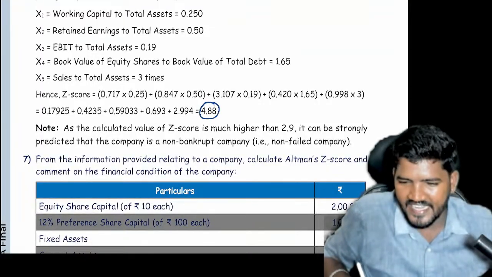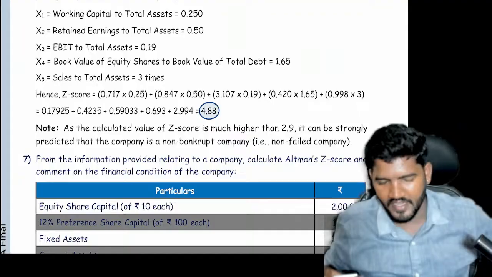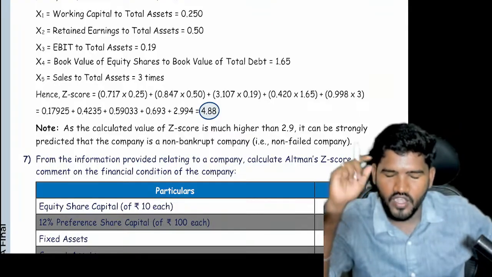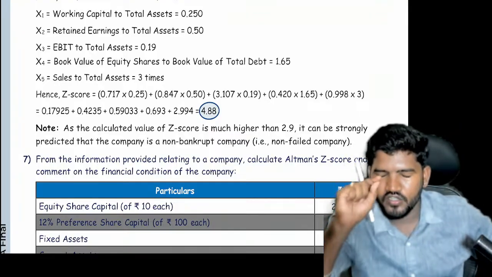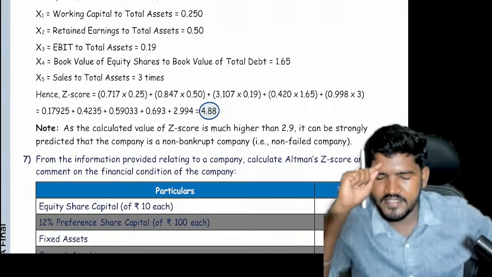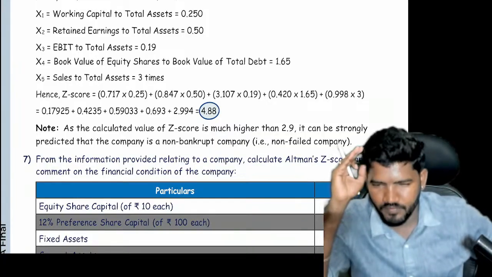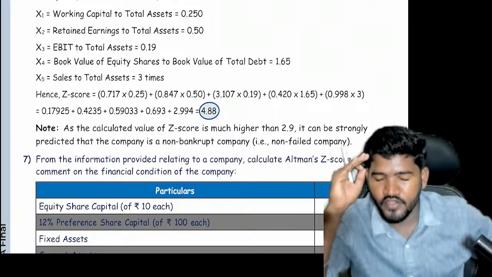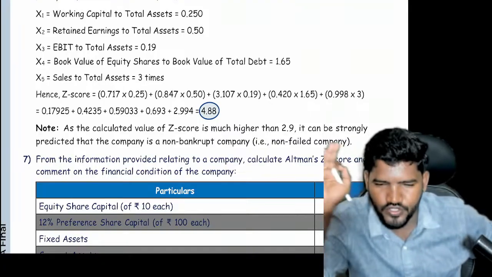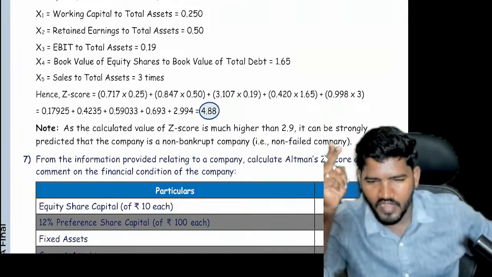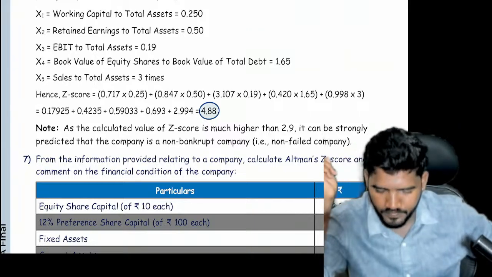So this 1983 model has a different decision making. If your answer is greater than 2.9, you are at a safe zone. If you are at less than 1.23, you are at a danger zone or a red zone. If your answer is between the two values, you are at a gray zone.